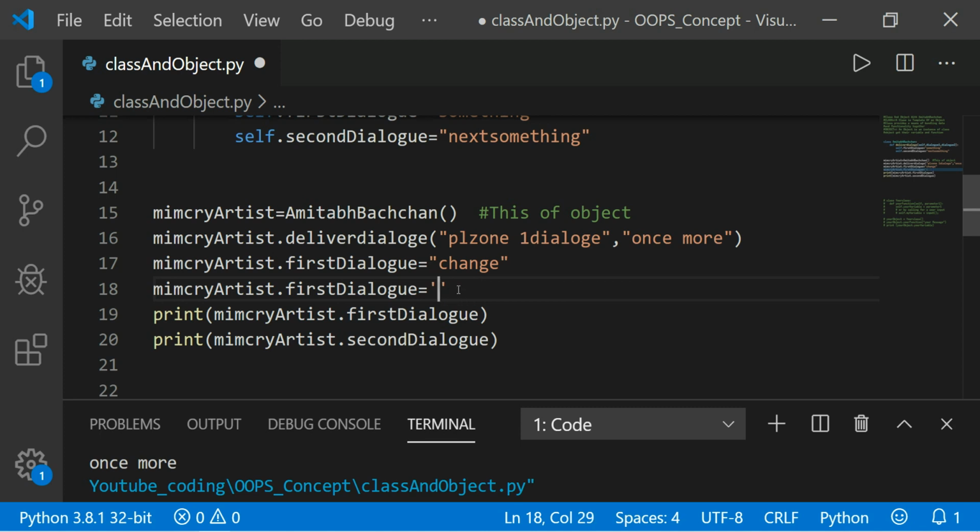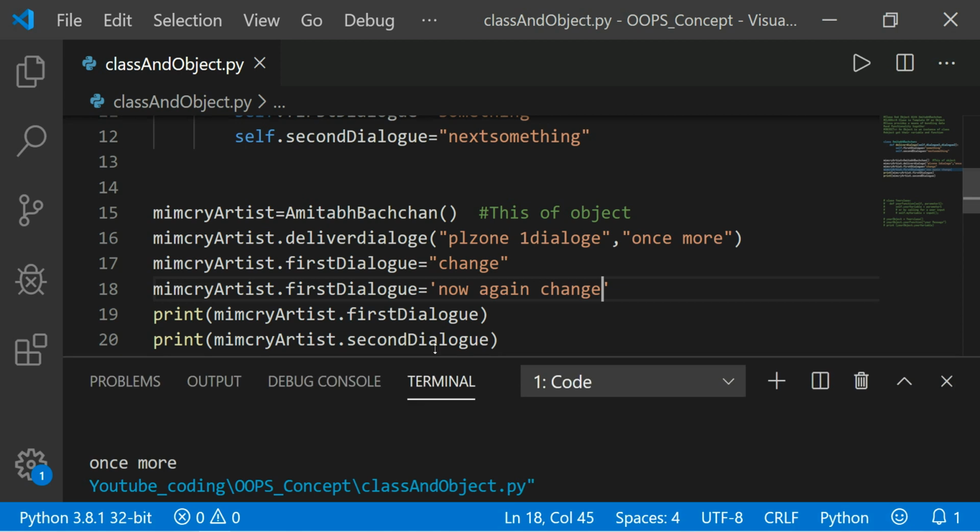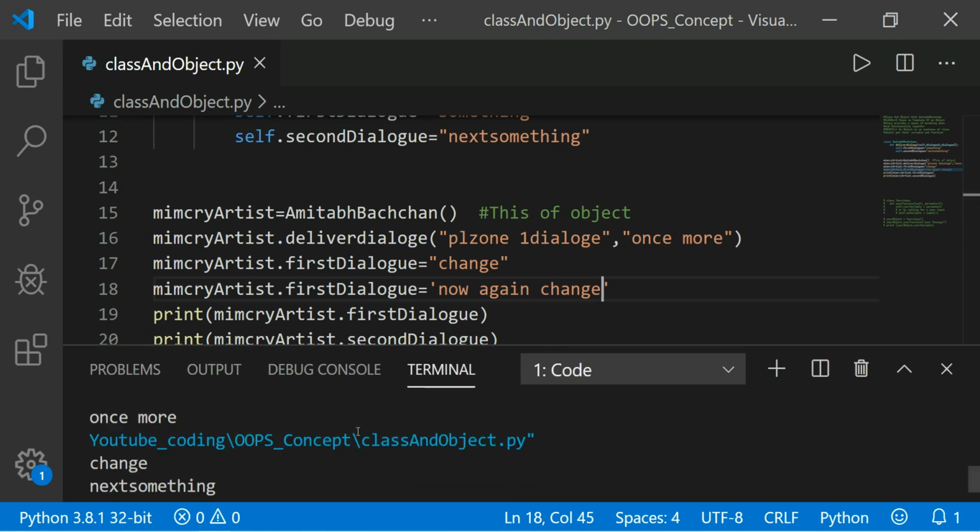Now again change. Let's see what happens, right? Now save the program and run. Okay.